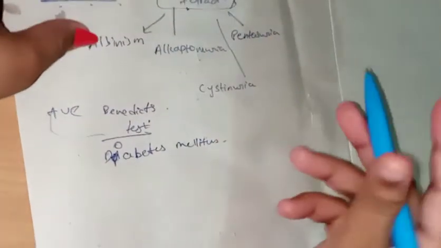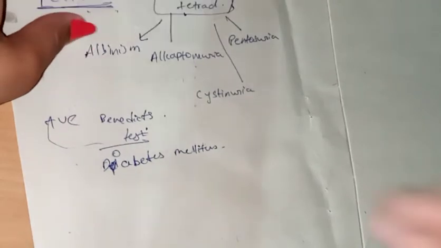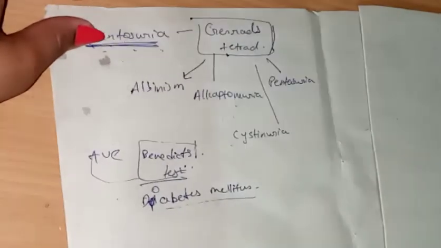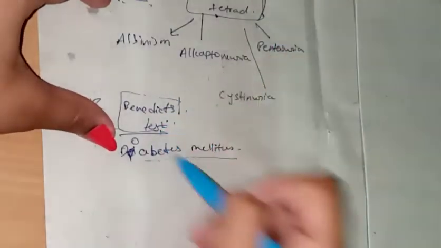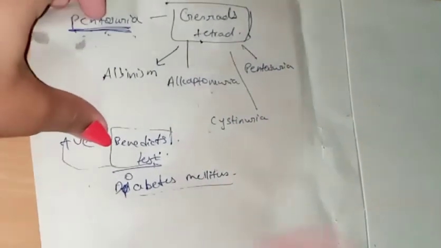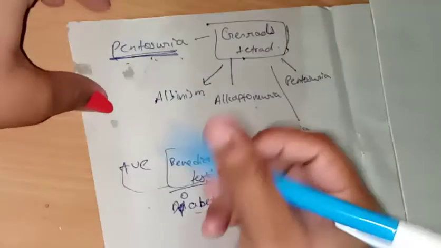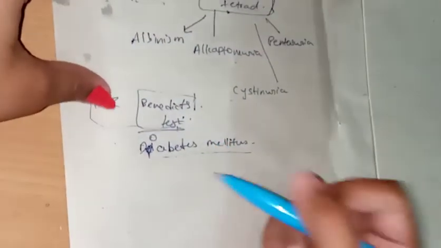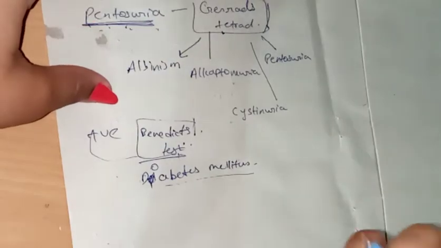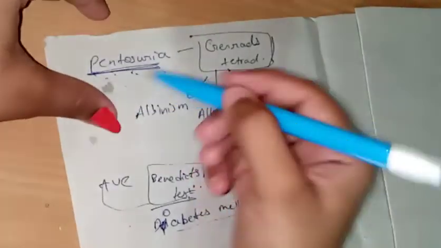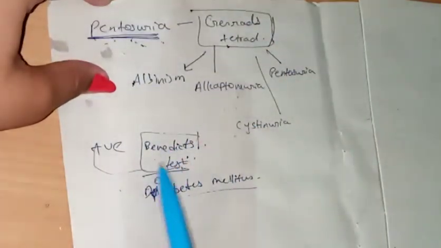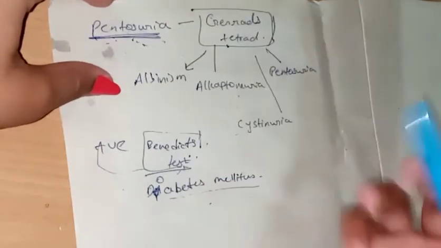So the main thing which I wanted to say here is, even in pentosuria and also in diabetes mellitus, Benedict's test is positive. So it's very important to know the differences between pentosuria and diabetes mellitus, because most of the time the treatment for pentosuria is wrongly given with insulin, which must be given only for diabetes mellitus. So it's generally misunderstood. So it's important to understand pentosuria and also diabetes mellitus.